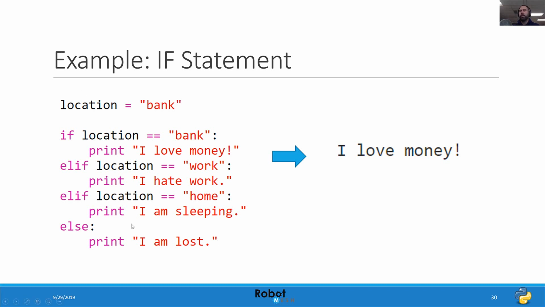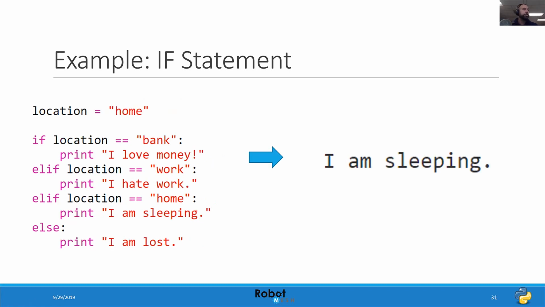So let's take a look at some of these other conditions. I've changed my location to equal home, so we'll test for that. It says, if location equals bank, print I love money. Well, location does not equal bank, so it's not going to print that. It's going to say else if location equals work, print I hate work. And we're not at work, so it's going to go down here. It's going to say else if location equals home, print I am sleeping. And so it prints I am sleeping.